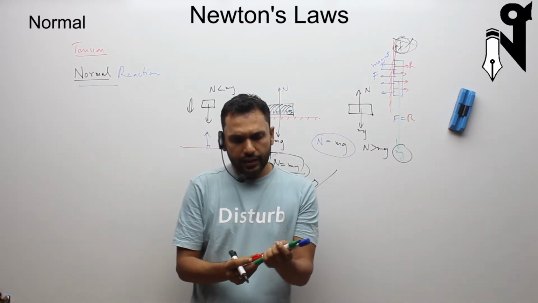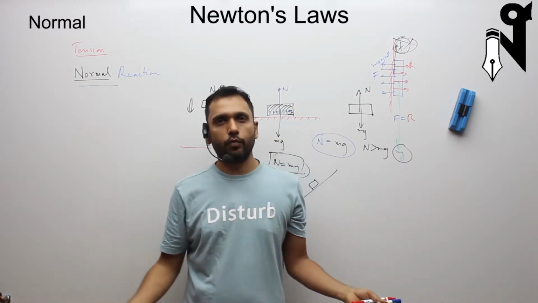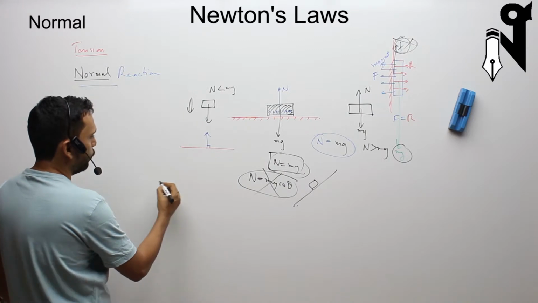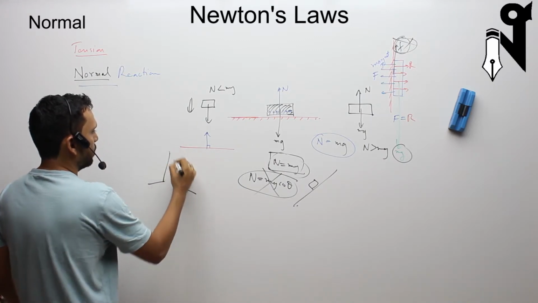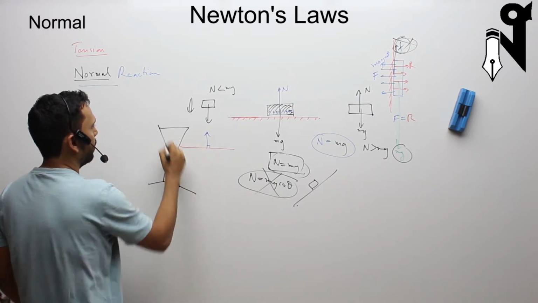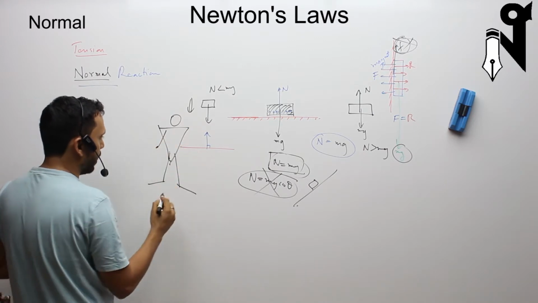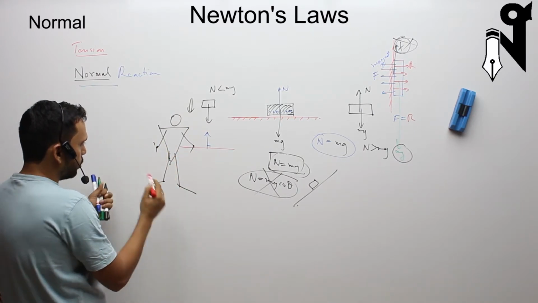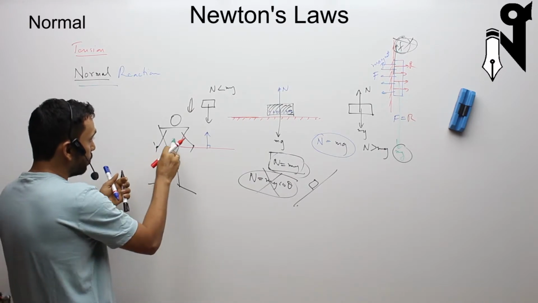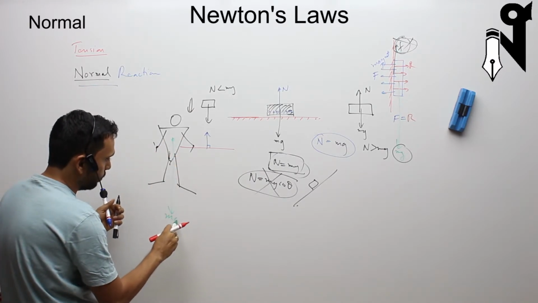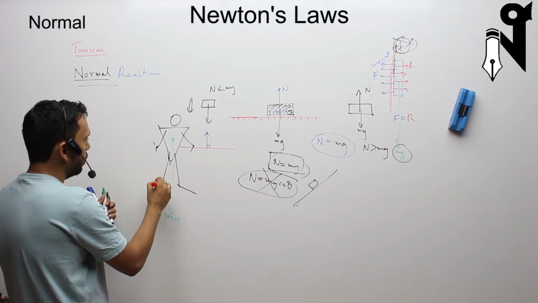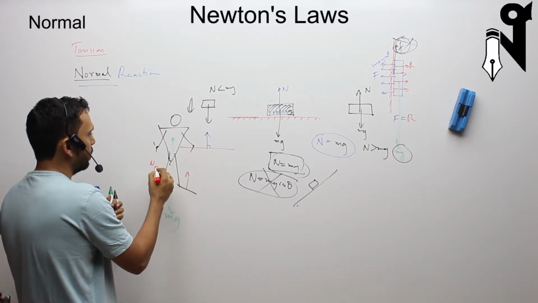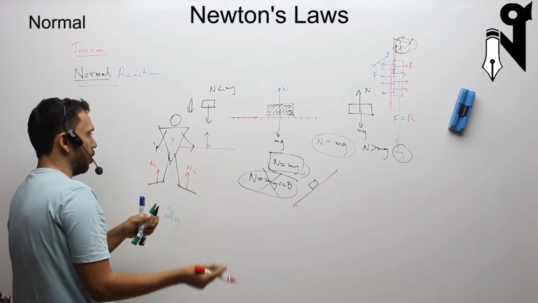So again, I'll emphasize the fact: I'm standing on the ground, and why am I not going down? Why am I not going under the floor? Because Earth is pulling me down with mg force. Why am I not going? Because the ground is pushing me back up with normal reaction, maybe N1, N2,